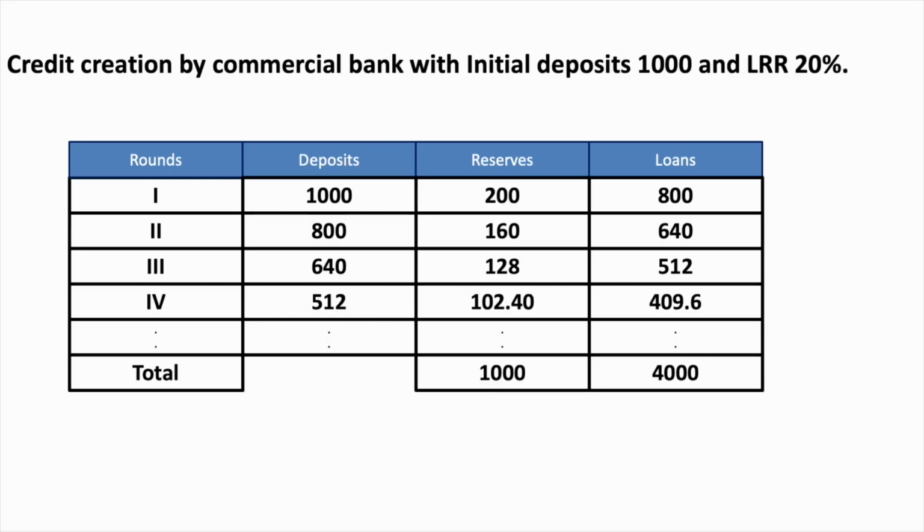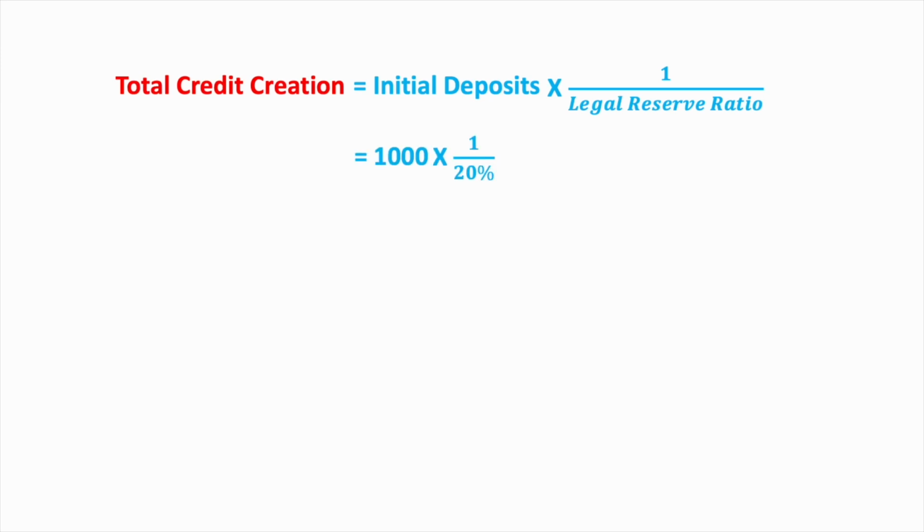At each stage, reserve are 20% and loans are 80%. So total loans will also be 4 times of the total reserve. Now total reserves are 1000, so total loans will be 4000. Total credit creation will be 5000 rupees. Total credit creation is equal to initial deposit into 1 upon legal reserve ratio. That is 1000 into 1 upon 20% equal to 1000 into 1 upon 0.2 equal to 1000 into 5 equal